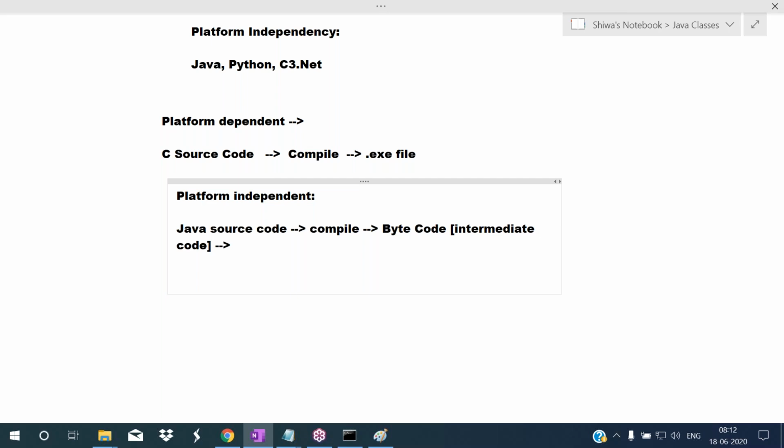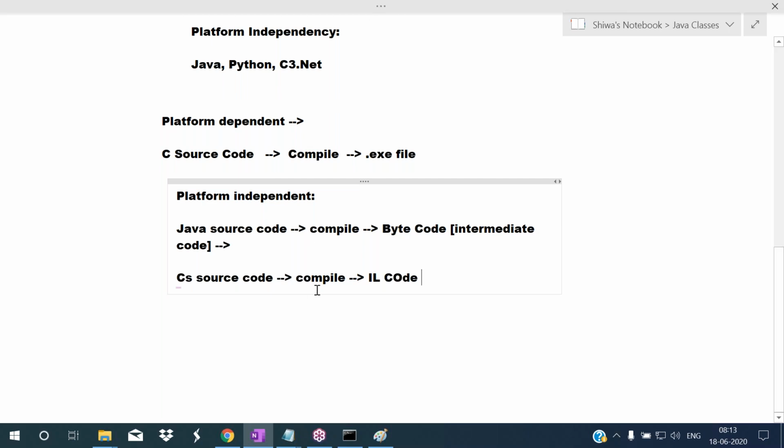For example, the C sharp language is there. Here I'm writing C sharp source code. When we compile the C sharp source code, it translates this source code to intermediate code. That intermediate code is called MSIL code, or simply IL code. Here IL stands for intermediate language, and MSIL stands for Microsoft Intermediate Language Code. C Sharp is a product of Microsoft, so they have named it like that.